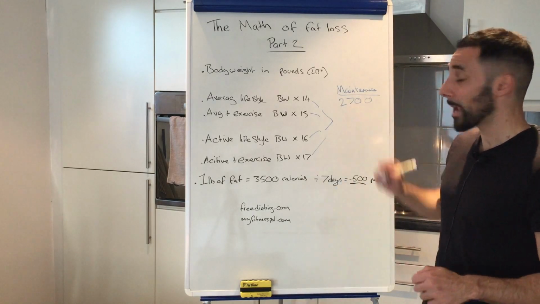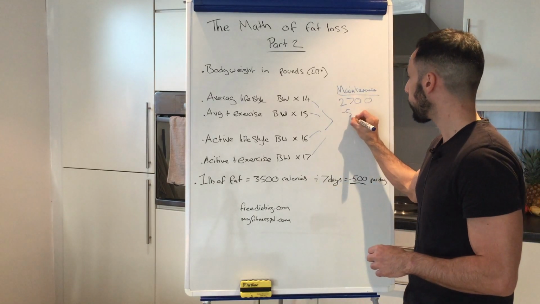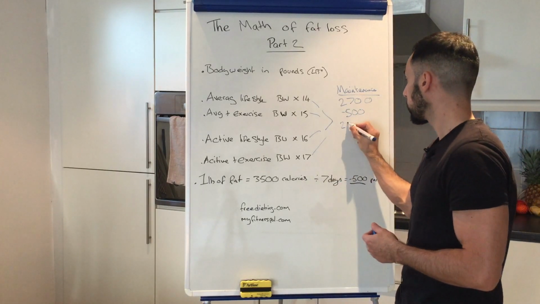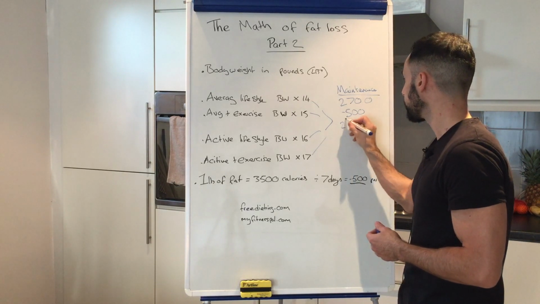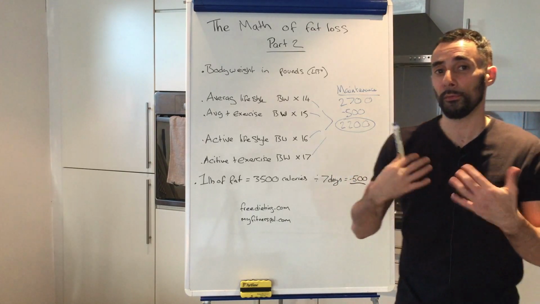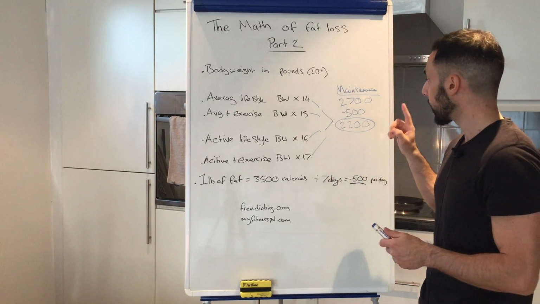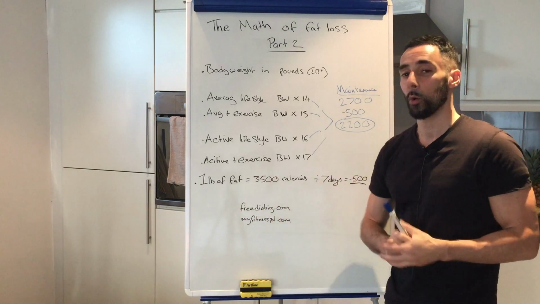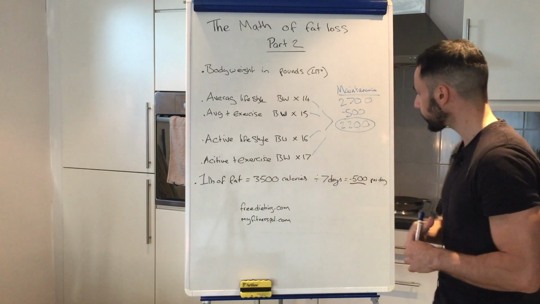So what we do, we take our maintenance calories, we take off 500, and that is going to leave us with, in this example, 2,200 calories. So that now is my estimated fat loss number. I'm estimating that if I went down to 2,200 calories, I would be losing on average about 1 pound per week, which would be good for me.